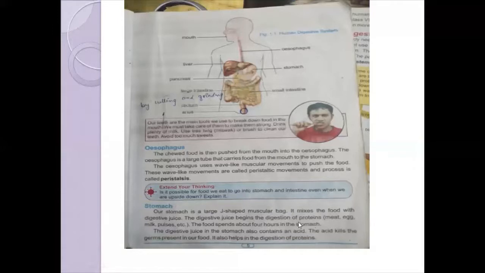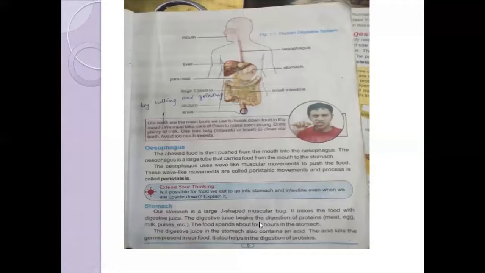The digestion of carbohydrates starts in the mouth, because I told you the enzymes which are responsible for the digestion of carbohydrates are present in the mouth. And the enzymes which are responsible for the digestion of proteins are called proteolytic enzymes, and they are present in the digestive juice. Enzymes are biological catalysts. Actually, these are the organic compounds which help in the digestion of food. The sources of proteins are meat, egg, milk, and pulses. They are the rich sources of protein.